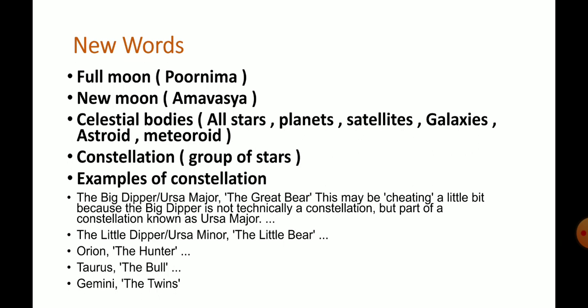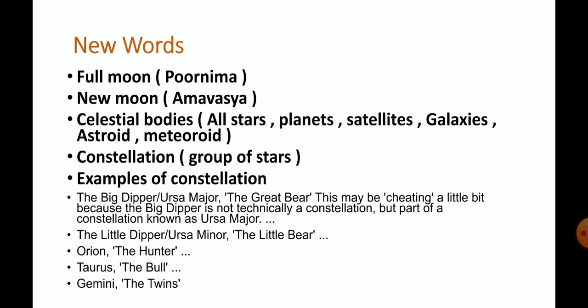What we can see in the universe is known as a celestial body.